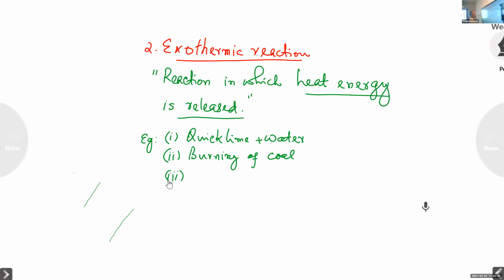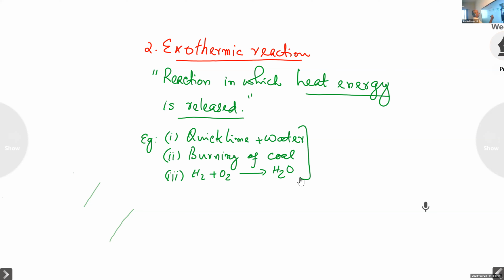Third one, hydrogen and oxygen forming water. So H2 plus O2 giving H2O. You refer to all these. All these are examples of exothermic reactions. In addition, these are combination reactions also.